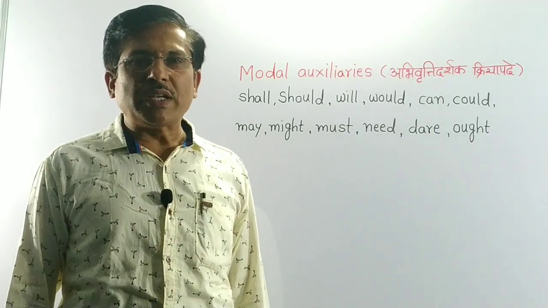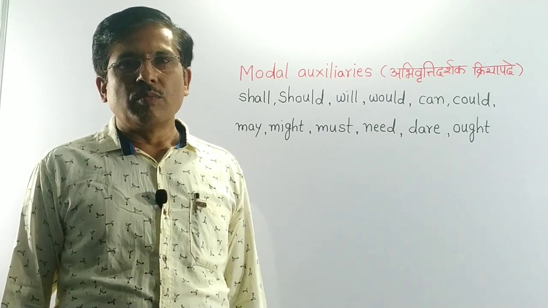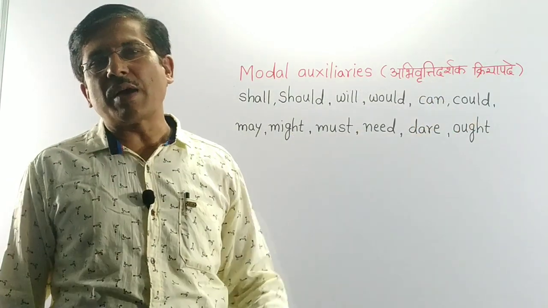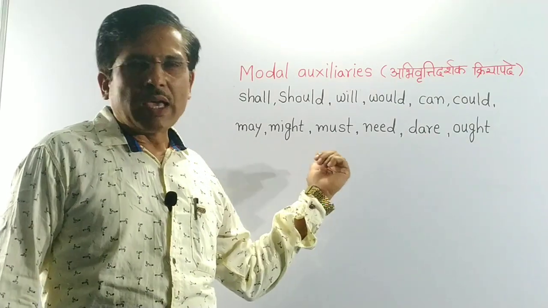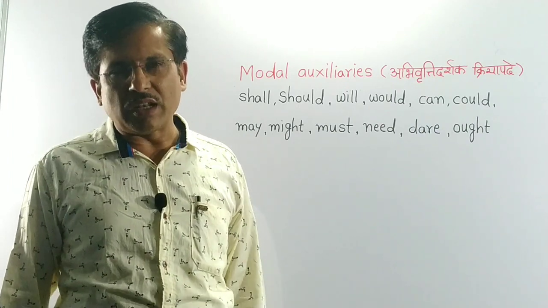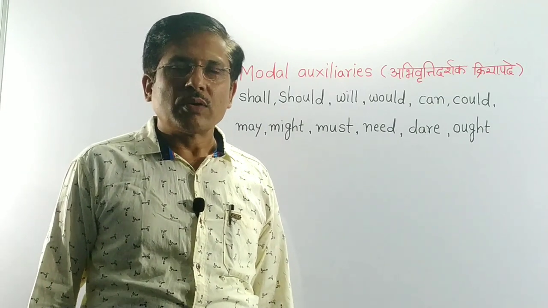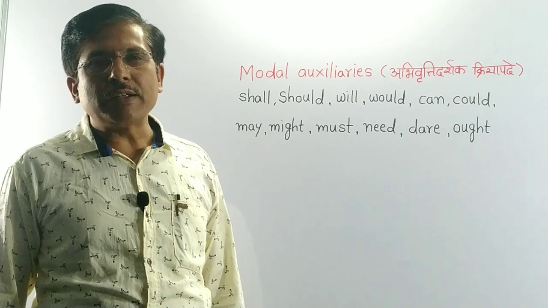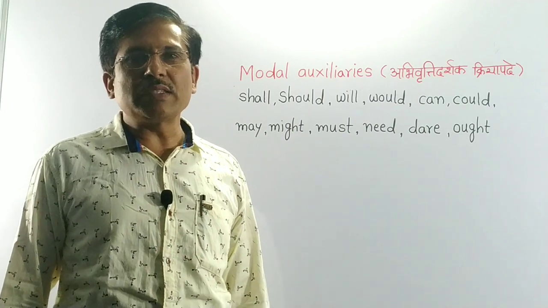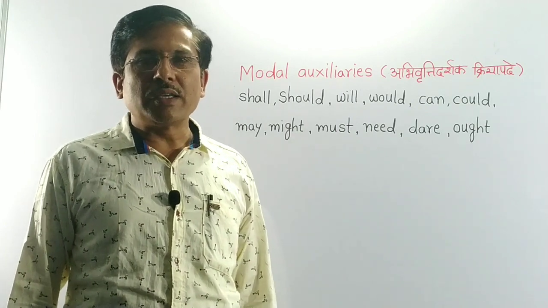Friends, first let's see which are the modal auxiliaries in English. Modal auxiliaries means in Marathi abhiwrutti darshak kriyapade. The list has been given on the board. Which are the modal auxiliaries in English? Shall, should, will, would, can, could, may, might, must, need, dare and ought. These are 12 modal auxiliaries in English. Now let's learn their characteristics.